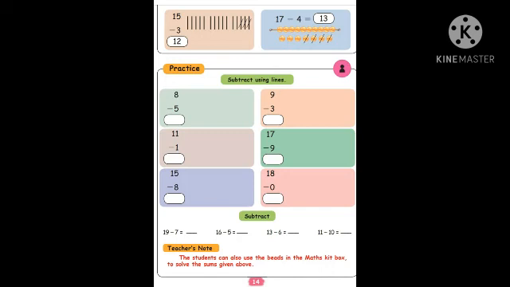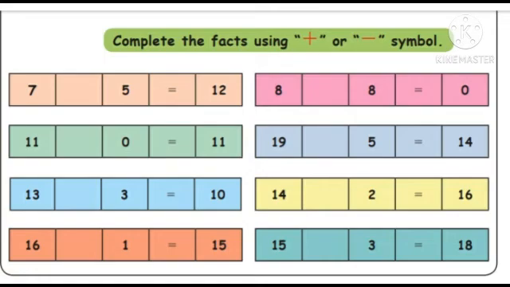Next, shall we go to the next one? Complete the facts using plus or minus symbols. The question is there and the answer is there. You have to count and tell whether it's the plus or minus symbol. You have to do it, okay?